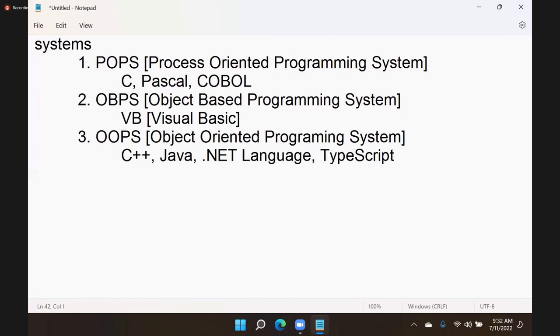So in object-oriented programming, the first important thing you need to know is about contracts. In OOP concepts, one of the major concepts is the contract.